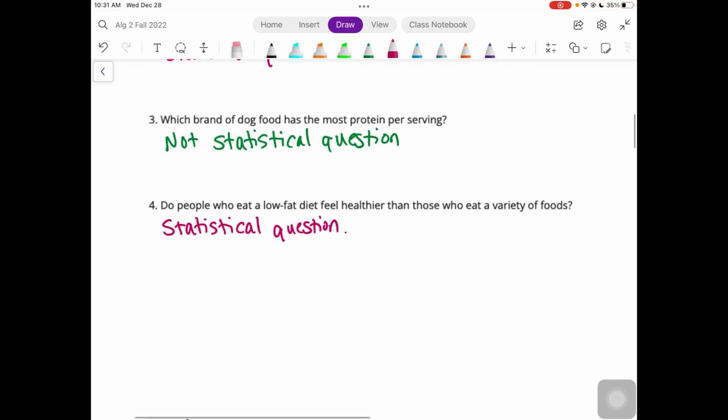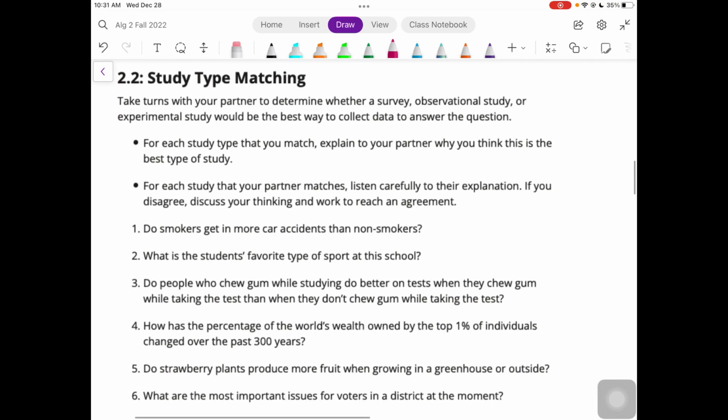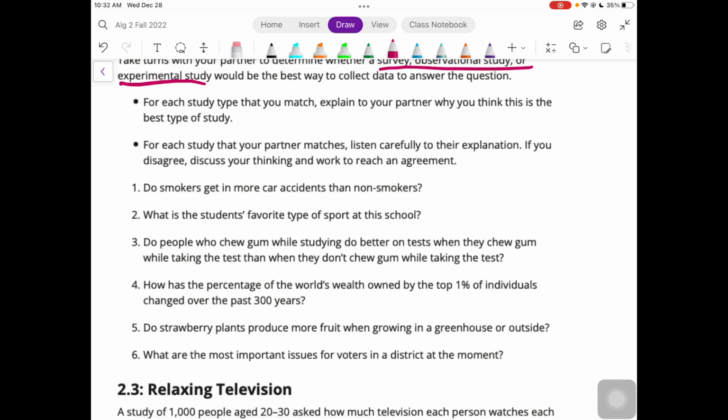All right, let's take a look at part 2. We're looking at surveys, observational studies, or experimental studies. And we're looking at these 6 questions, and we're going to determine which kind of study is the best one for each scenario or for each question. And we always want to explain why, right? We're explaining our reasoning. All right.